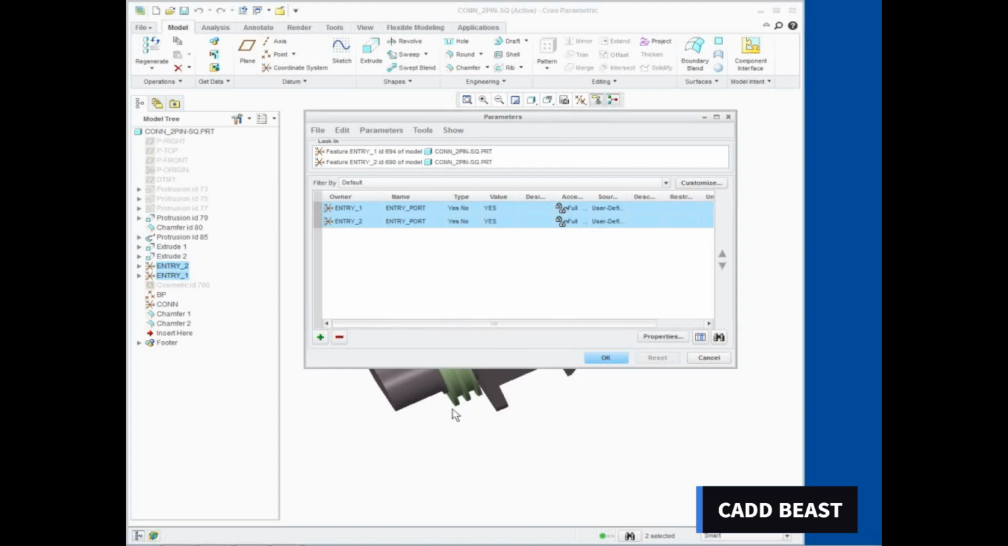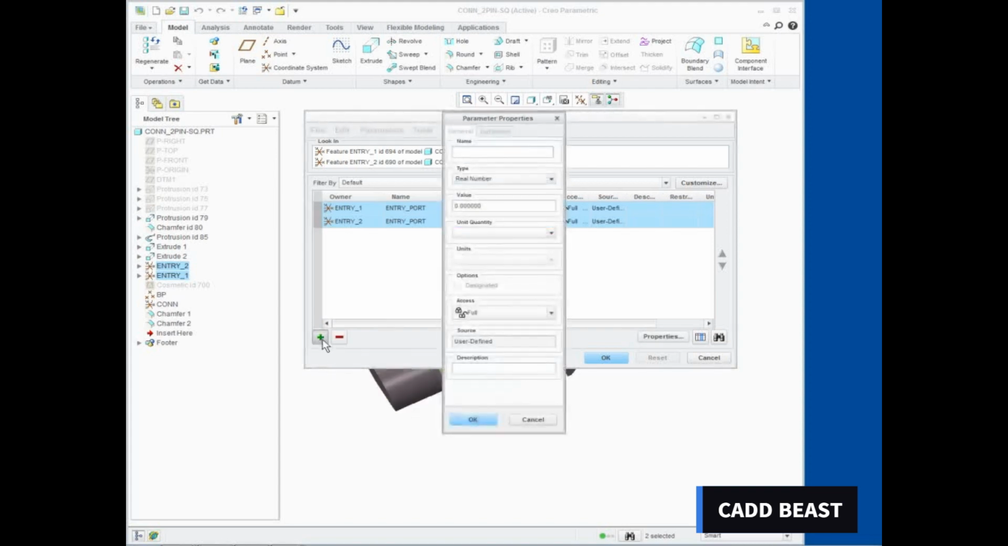Click New Parameter. Type Grouping as the name. Select String as the type. Type Round for the value. Click OK.